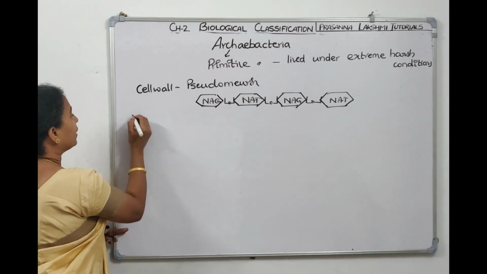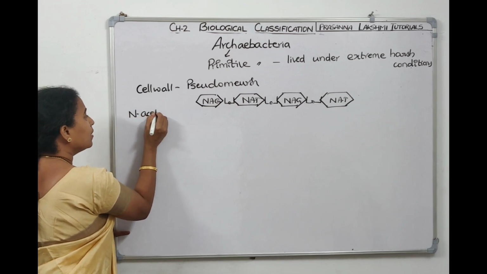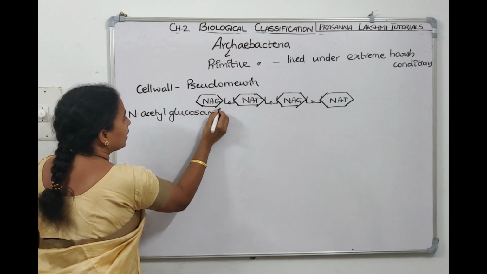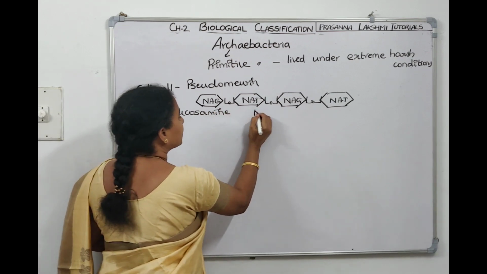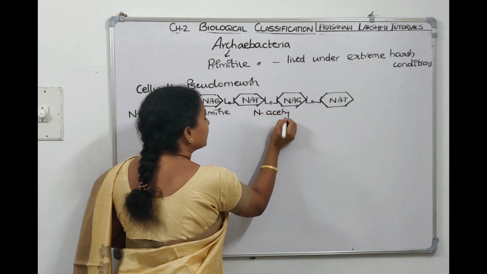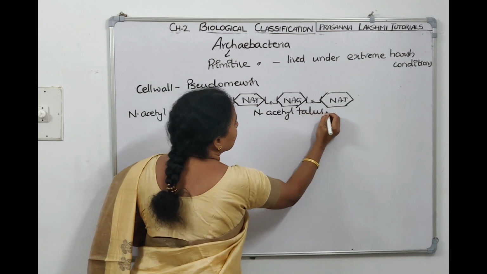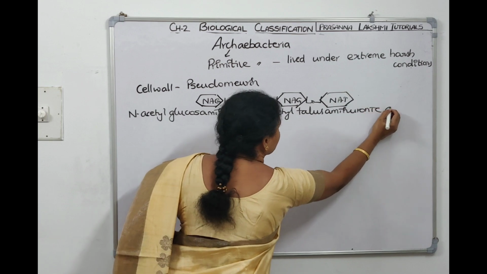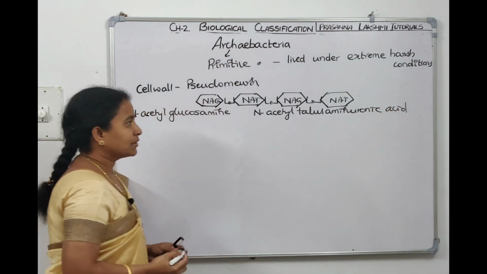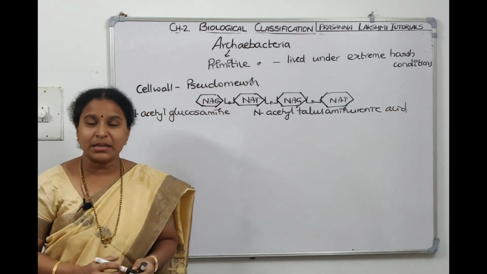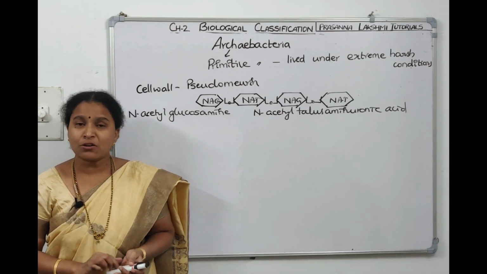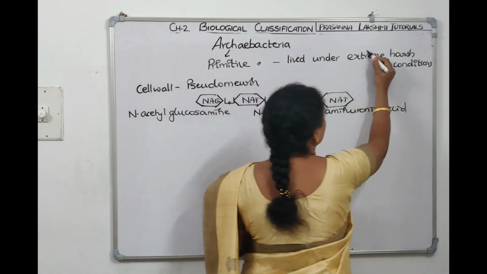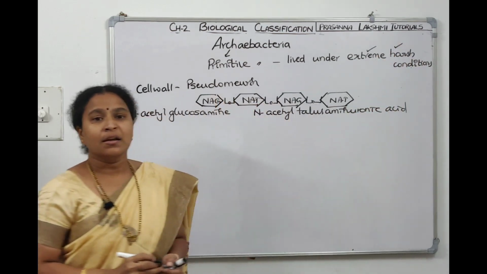So NAG stands for N-acetyl glucosamine, whereas NAT stands for N-acetyl talosaminuronic acid. Because of the presence of this component in the cell wall, the bacteria can survive in harsh and extreme conditions, we will say. Right, understood?